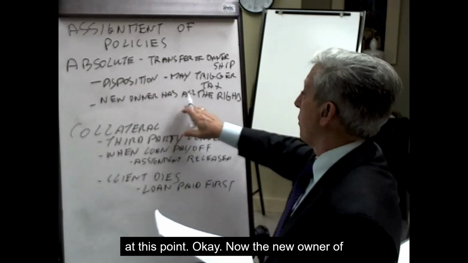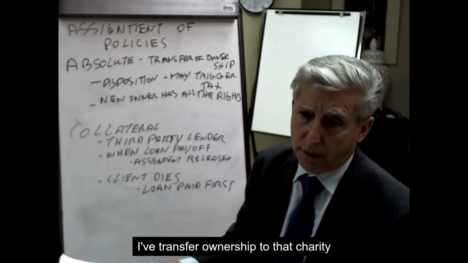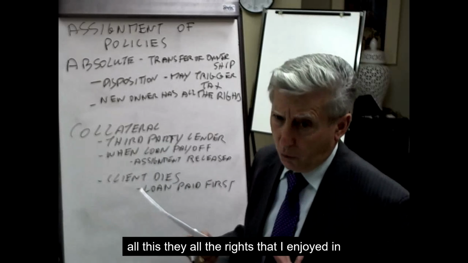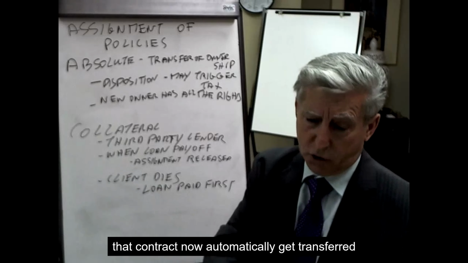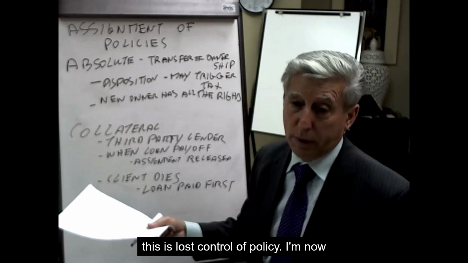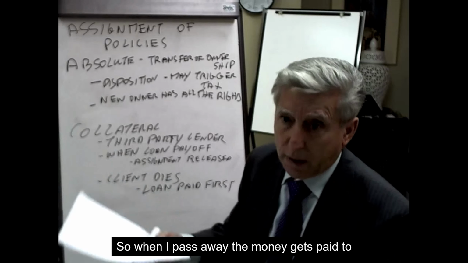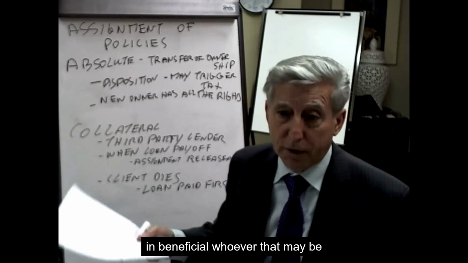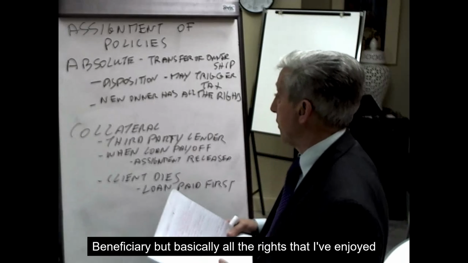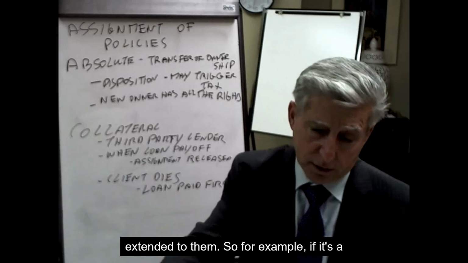Okay. Now the new owner, of course, now has all the rights. So essentially, once I've transferred ownership to that charity or to that individual or whatever, okay, then obviously all the rights that I enjoyed in that contract now automatically get transferred to the new owner. And so the end result of all this is I have lost control of the policy. I am now simply a life insured, and that's it. So when I pass away, the money gets paid to the new named beneficiary, whoever that may be. Obviously, if it's a charity, they're going to name themselves as the beneficiary. But basically, all the rights that I've enjoyed on this contract, whatever they may be, will be extended to them.